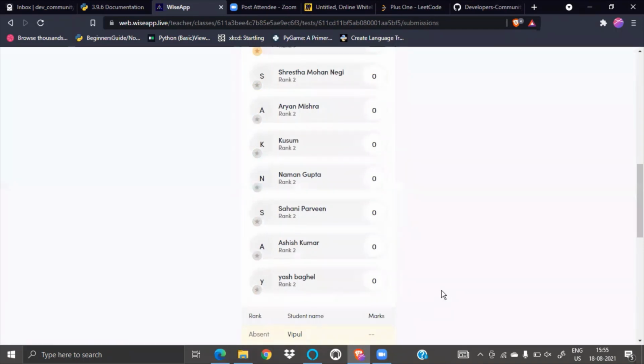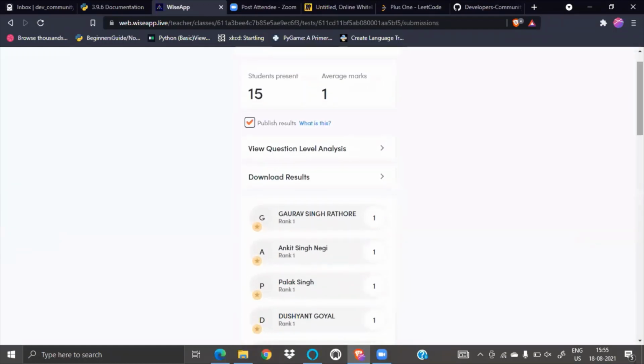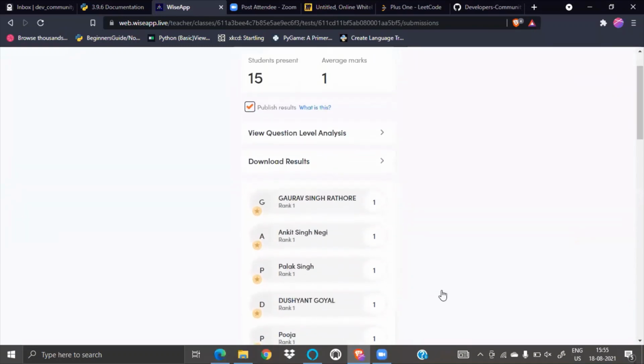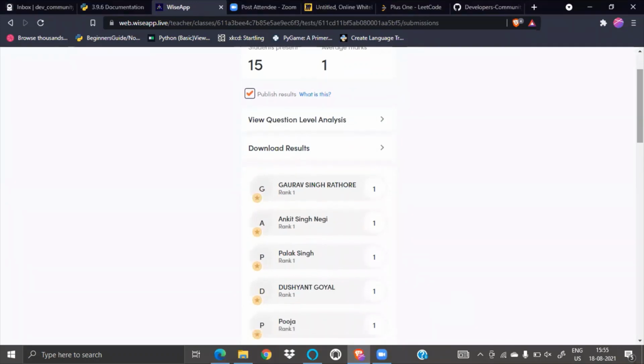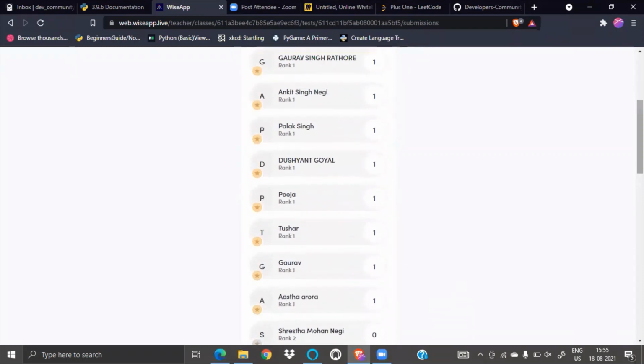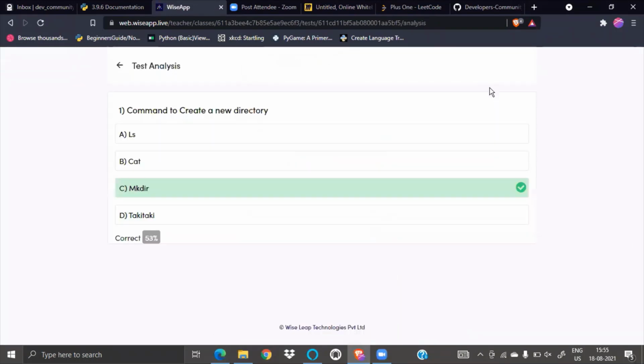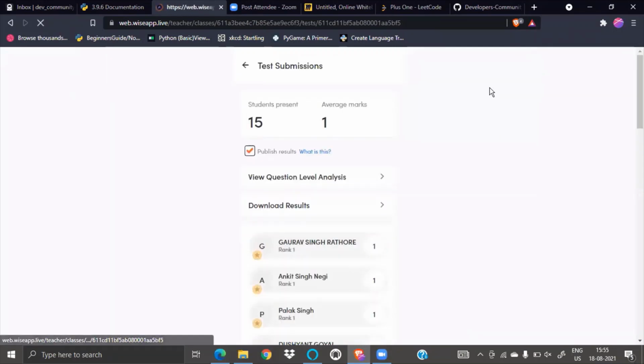Guys, try to attempt now. Naman and Aryan. So the average marks is 1, so I guess everyone got that correct. No problem, Dushyant. Around 53% gave the correct answer and no one gave a wrong answer. The correct answer is mkdir, to make a new directory.